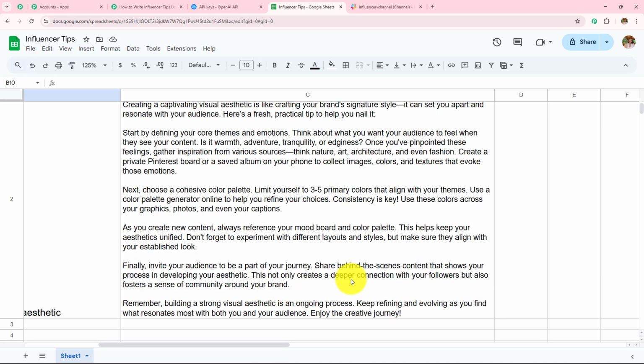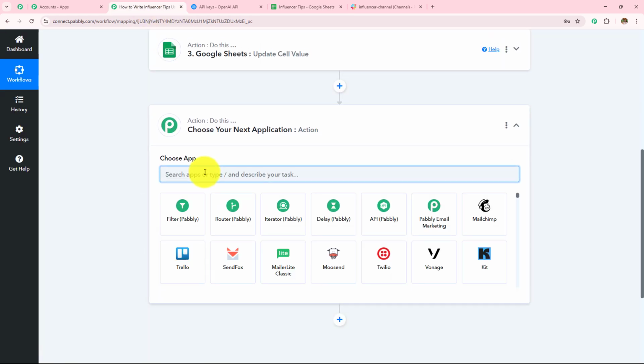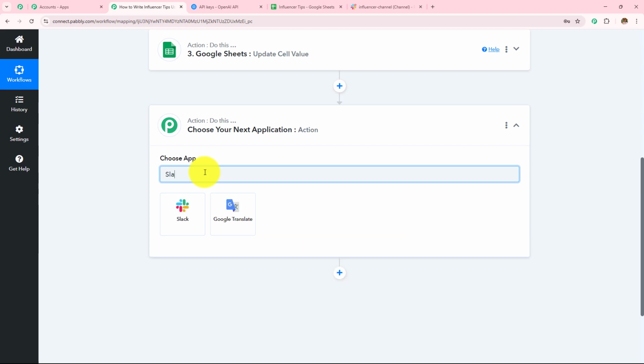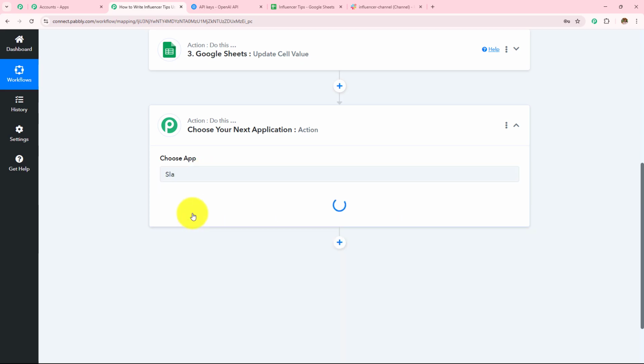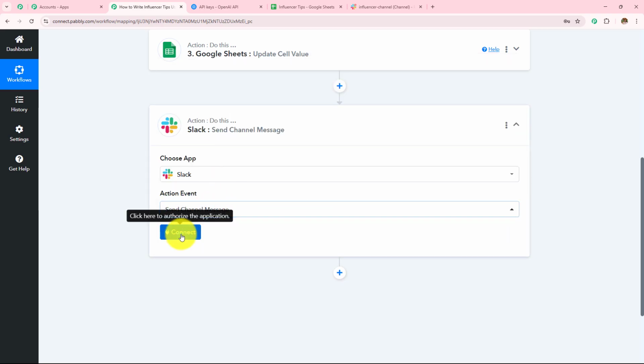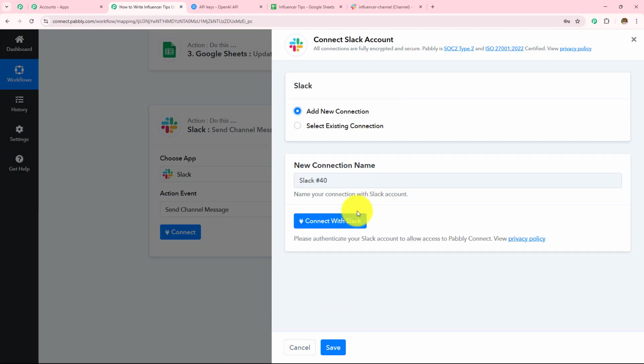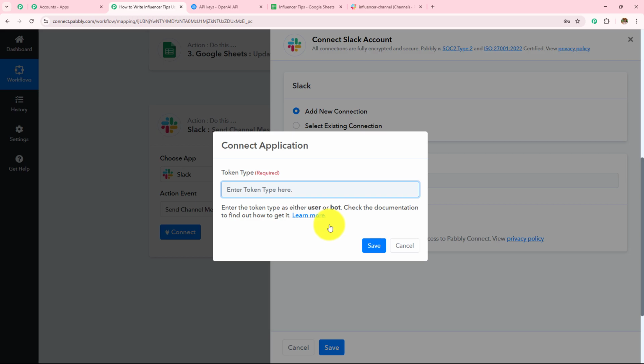Now I want to send the same tips to my community on the Slack channel. So for that, I'm going to click on this add action step button. Then I'm going to search for my action application, which is Slack. In my action event, I'm going to select send channel message and then click on connect. If you have an existing connection, go with save. If you don't have one, click on add new connection and then click on connect with Slack.